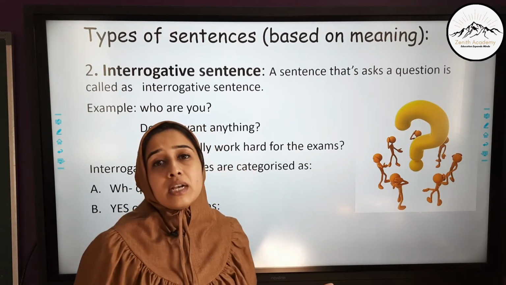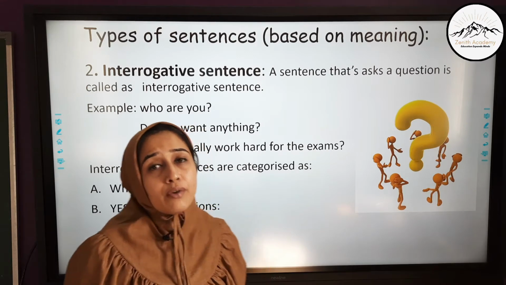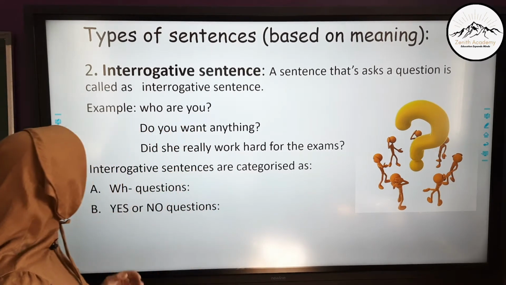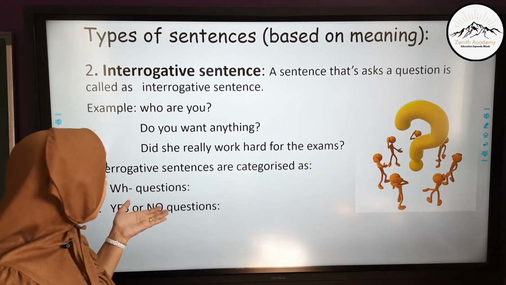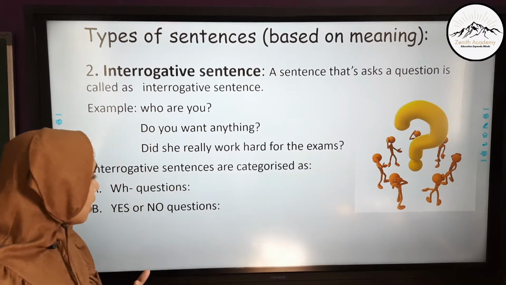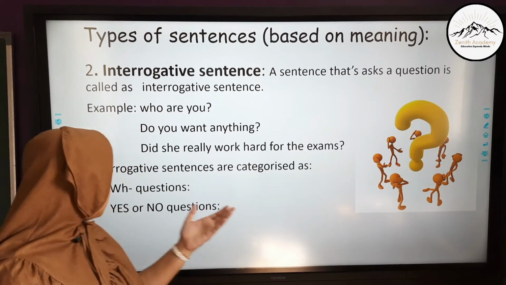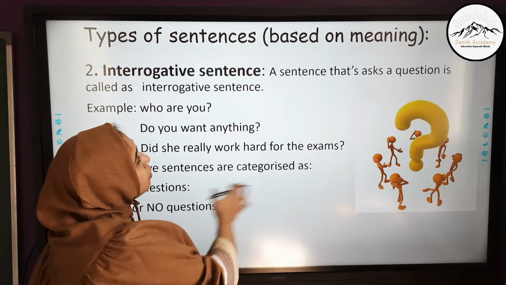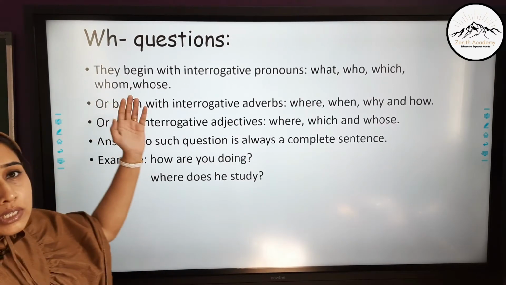Now, interrogative sentences can be positive or negative, and they are classified into two main types. First one is WH questions. WH questions are questions which have descriptive answers. And the second type is yes or no type questions. Let's see in detail. WH questions.